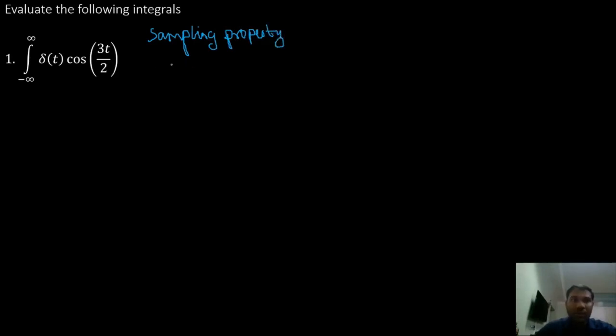According to the sampling property, what do we have? The integral from minus infinity to infinity of x of t into delta of t dt is equal to x of 0. This is the sampling property. So here, x of t, what is x of t when you compare these two integrals? x of t is nothing but